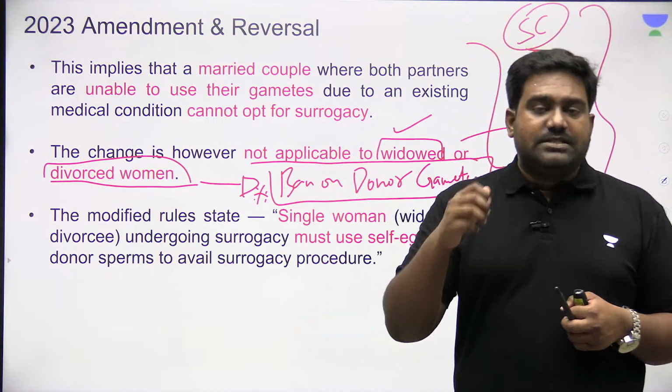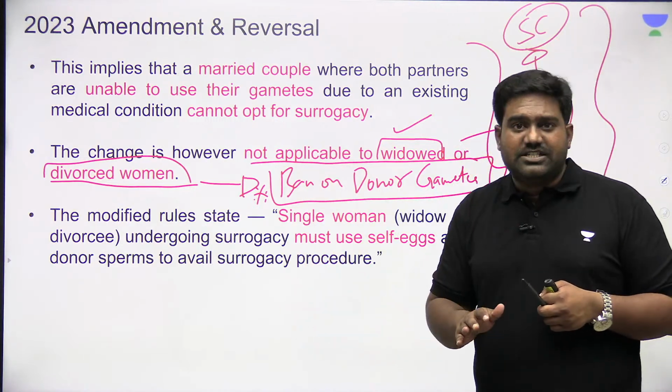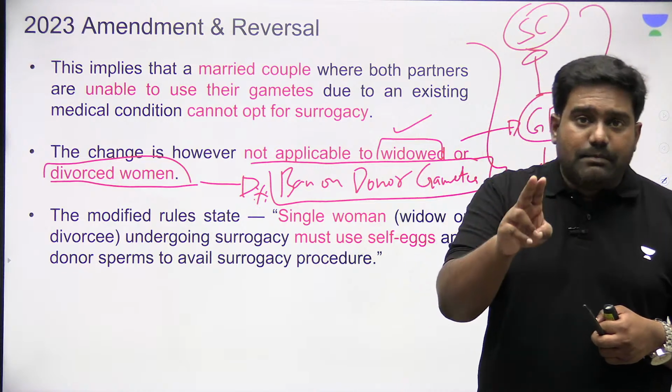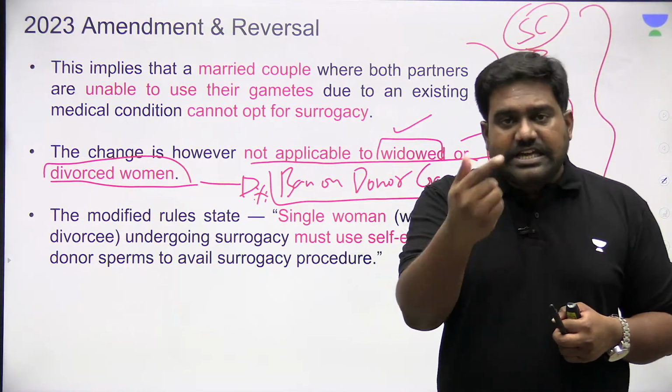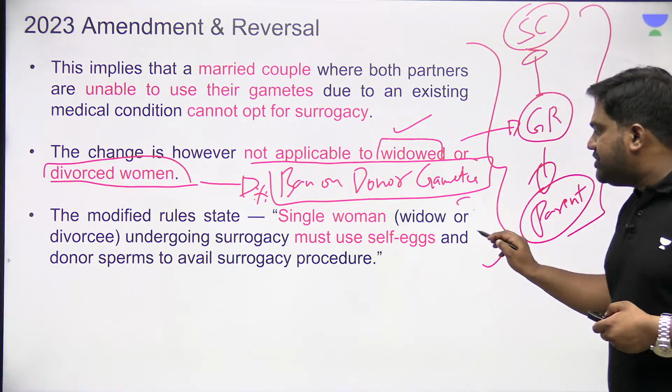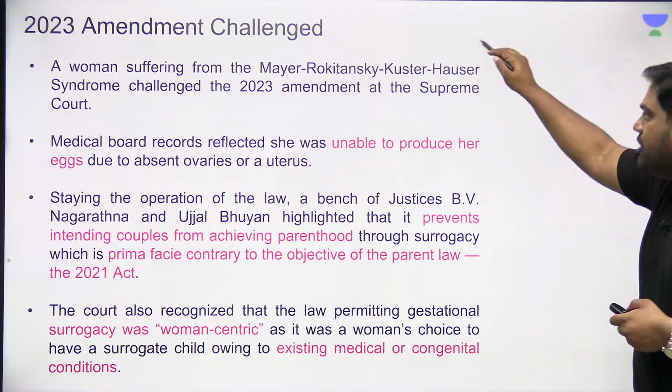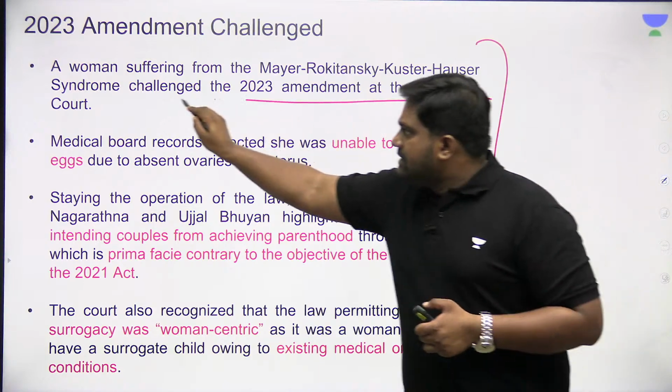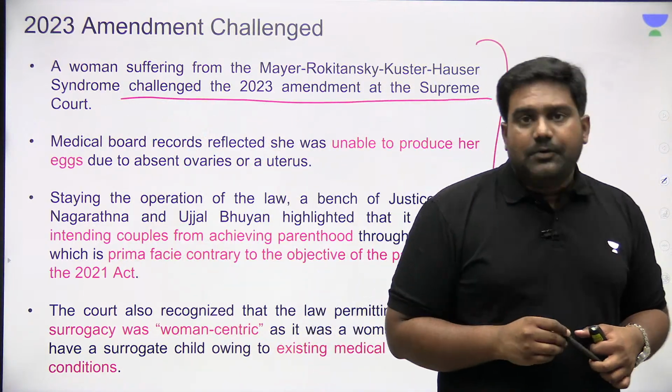Even married couples in a heterosexual relationship are at a disadvantage if both the parents are not in a medical condition to use their sperm and egg. And it also goes against the rights of the LGBTQ community. This is exactly what critics are pointing out.